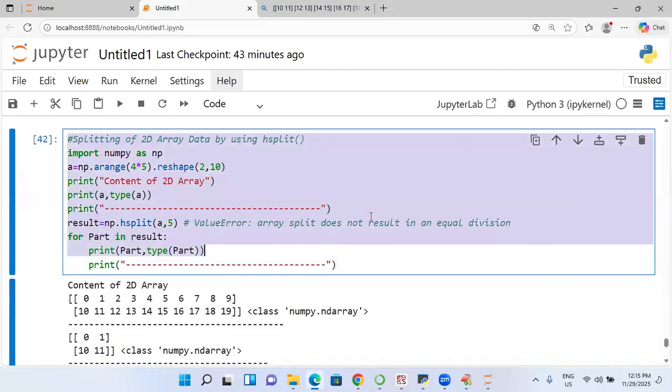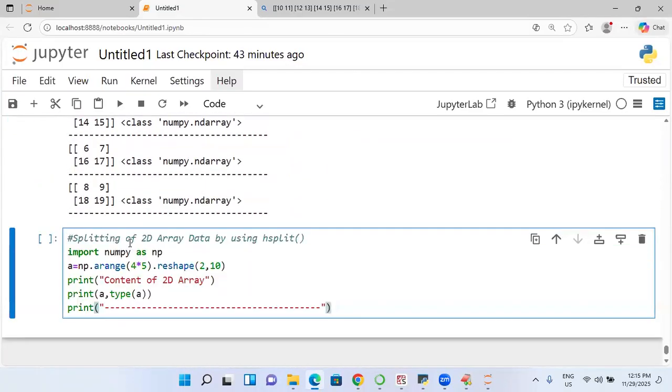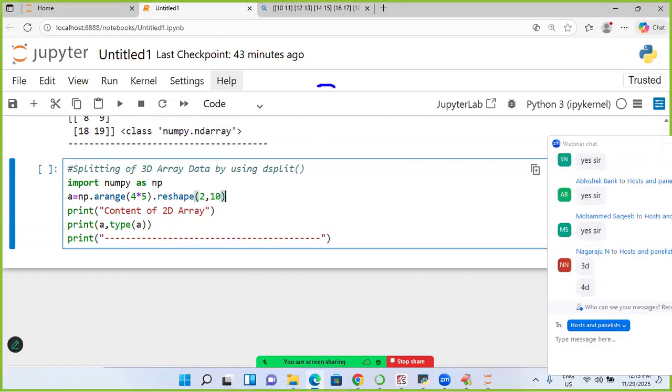Actually, for 3D formation, instead of using split, applying slicing is always a better way. Go to the place 3D. Which kind of split? D split. I am going to apply D split. Here I will write 20 elements. 20 elements means what you can prepare? 20 means what? 2 comma 5 comma 2. Are you okay? 2 comma 5 comma 2.